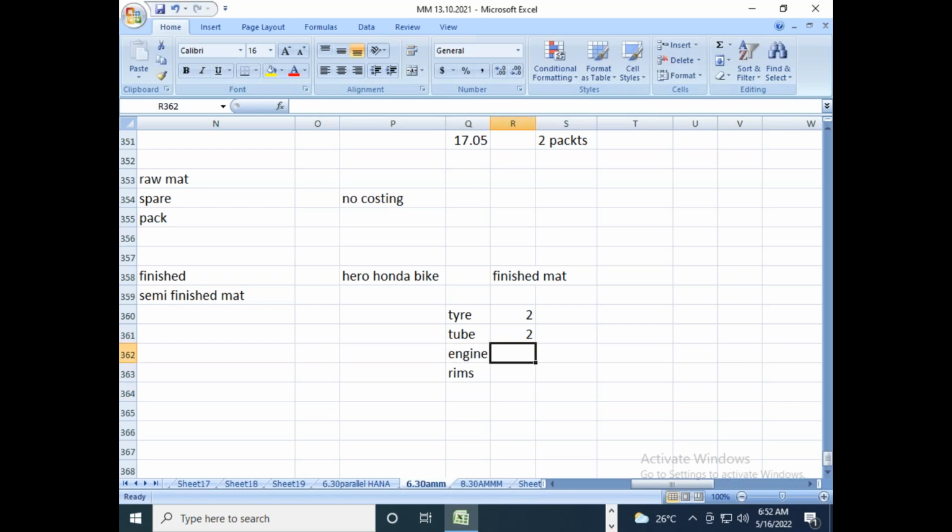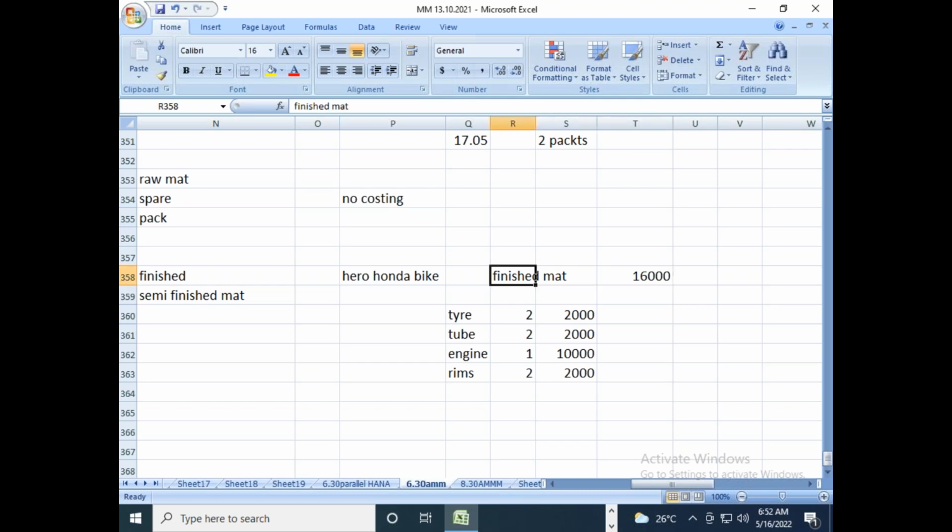Let us say 1 tire is 1000 rupees, then 2 tires will be 1000 multiplied by 2, 2000. Tube is 1000 rupees, 2 tubes are 2000 rupees. Engine is 10,000 rupees. Or rims are 2000 rupees. If somebody asks me what is the total value of the bike, I will add all these things and say it is 16,000. 16,000 is the value of the bike, right?